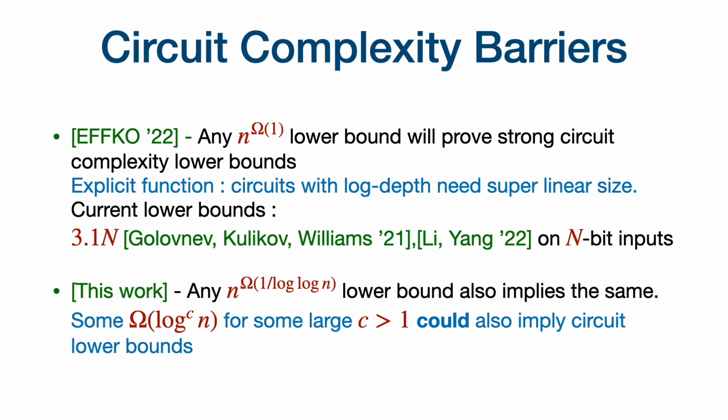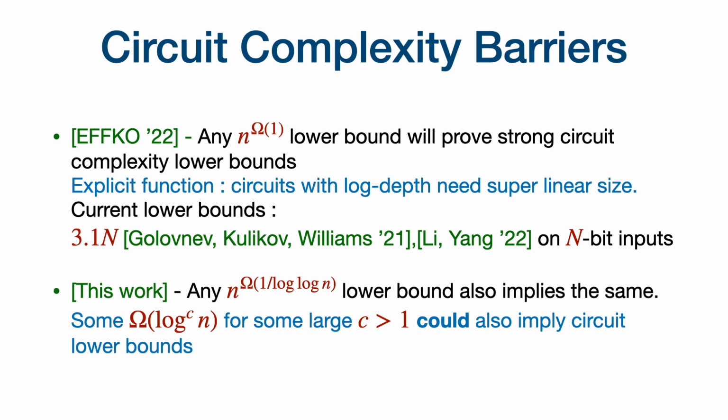What we observed is just by changing the parameters a little bit, even an n to the omega of 1 over log n lower bound for this problem implies the same and gives us superlinear size lower bounds for log depth circuits. More importantly, we also show that any omega of log to the c n lower bound for some large constant c could also imply circuit lower bounds. Again, just by switching the parameters a little bit, there is nothing technically new here.